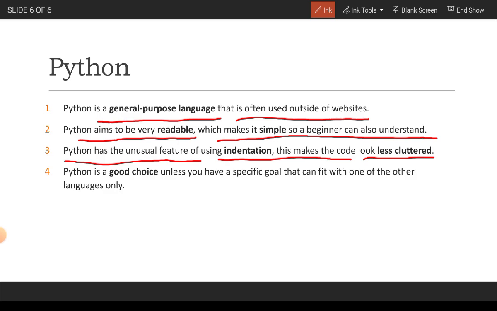Python is a good choice unless you have a specific goal that fits one of the other languages. If you have to perform some specific thing which cannot be done by Python, then you should move to another programming language. But Python is good for the rest of the things.